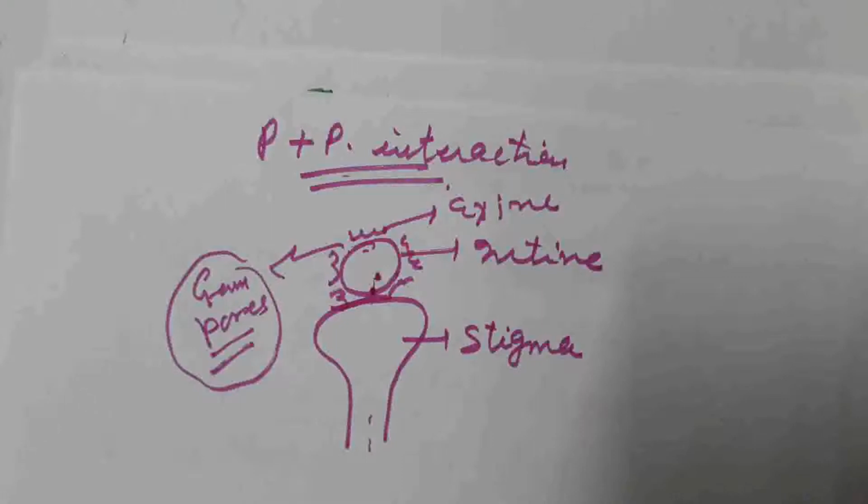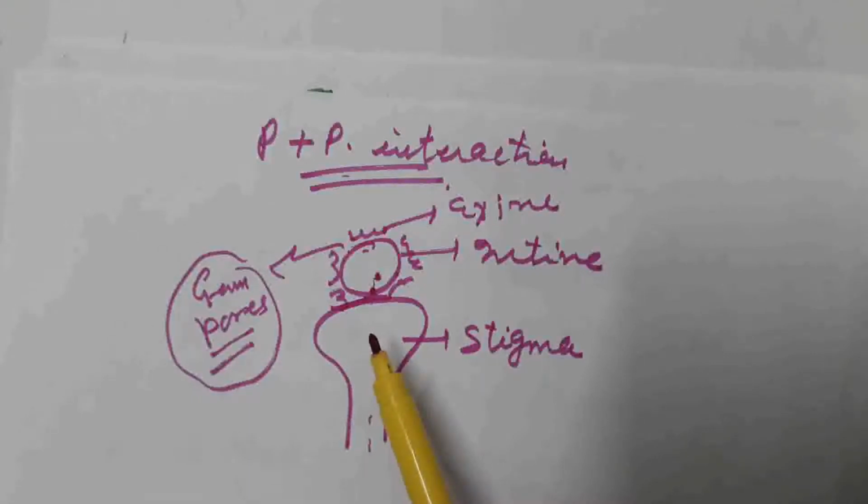and if it is not the right type, or is an incompatible type of pollen grain, then the stigma does not allow the incompatible pollen grain to germinate and rejects it. So the first step is identification or recognition of the right type of pollen grain.